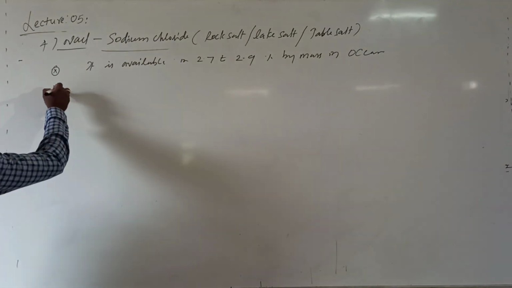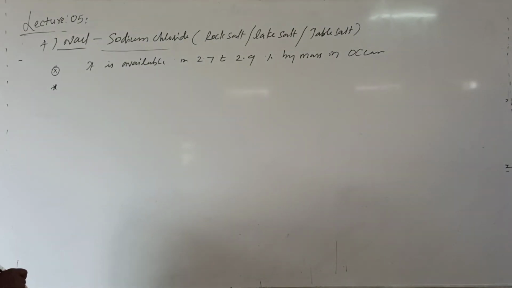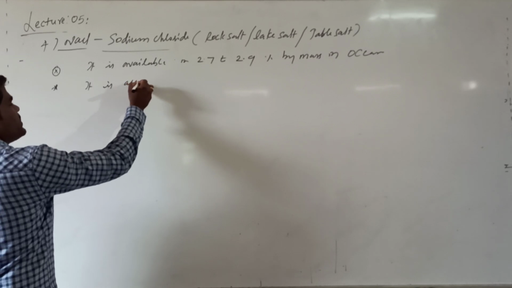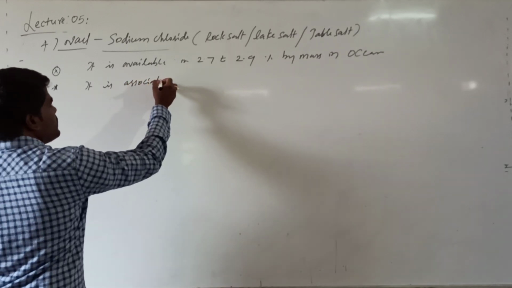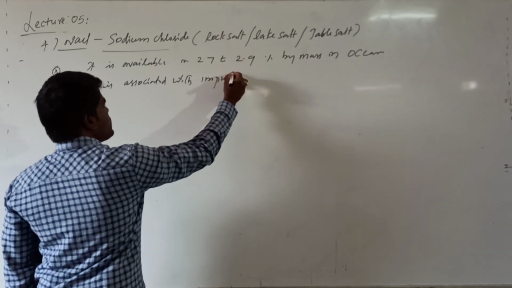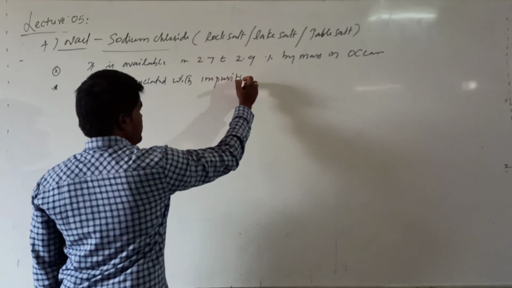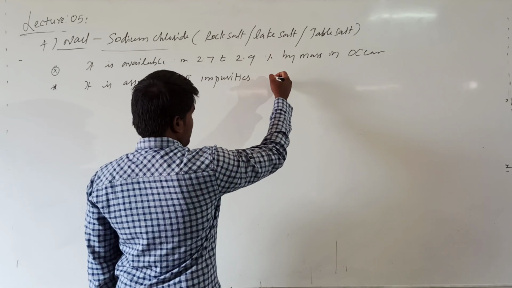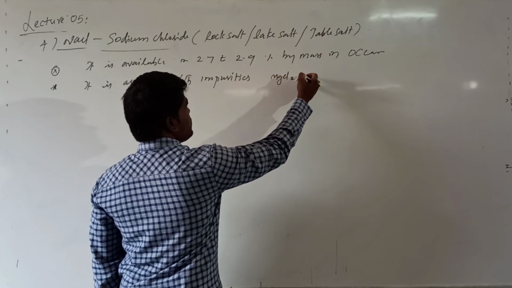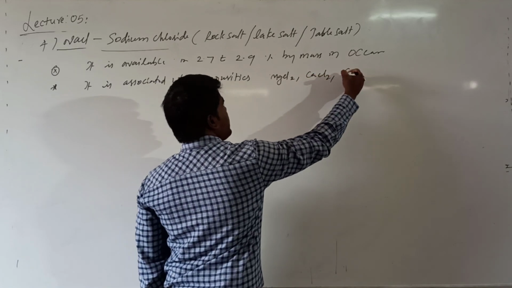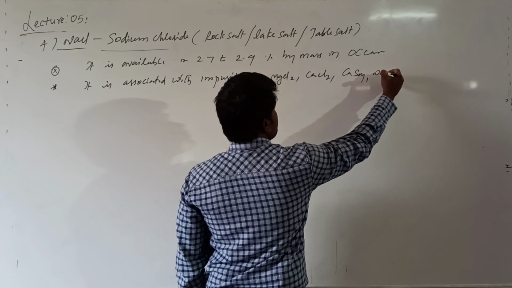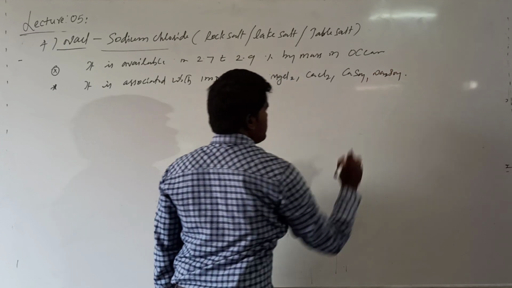Right? Now, it is associated with impurities. The main impurities of sodium chloride are magnesium chloride, calcium chloride, calcium sulfate and sodium sulfate.